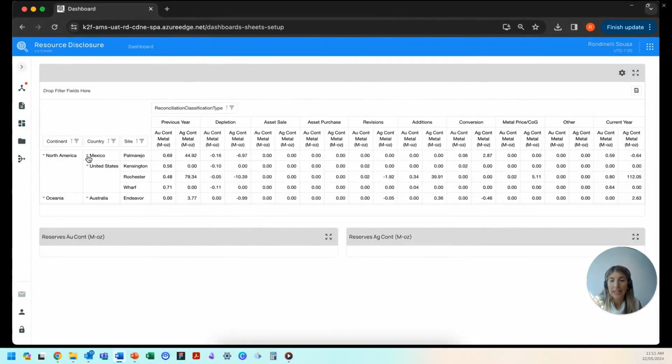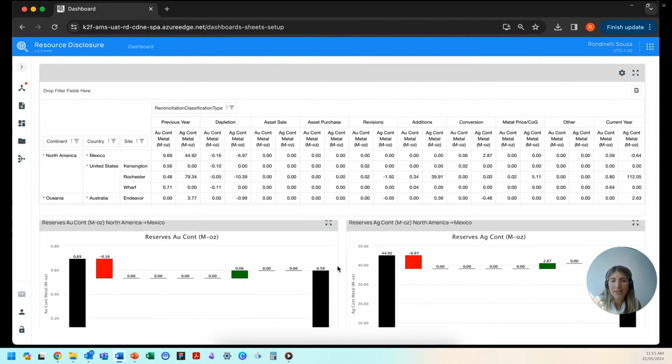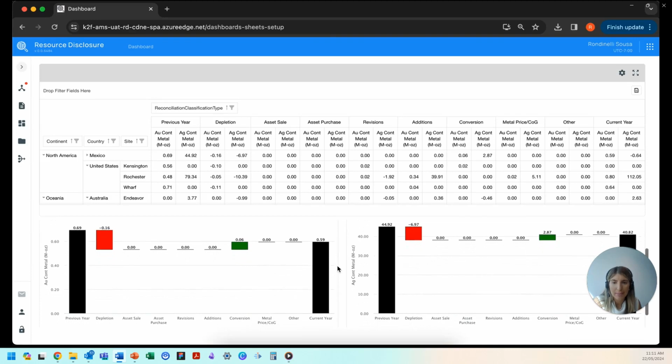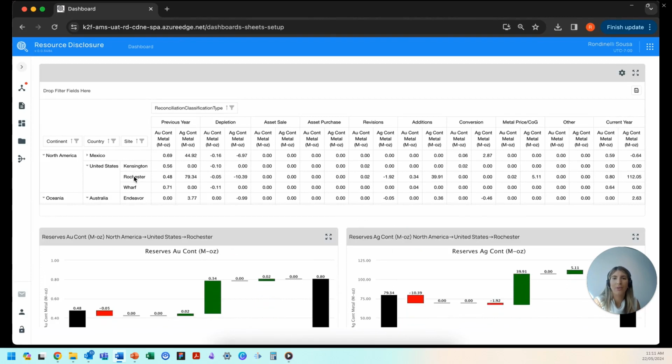Resource disclosure not only allows companies to plot open and closing balances of tons and metal content for reconciliation purposes, but also make comparisons between these different reporting periods, allowing analysis to identify trends across several years.